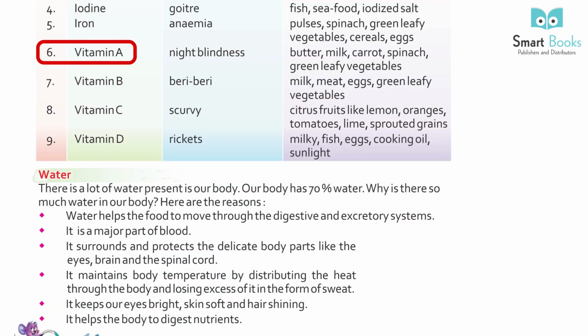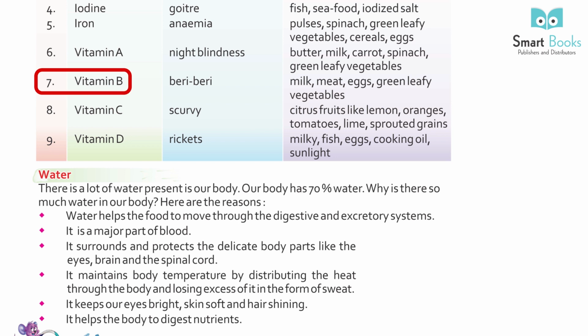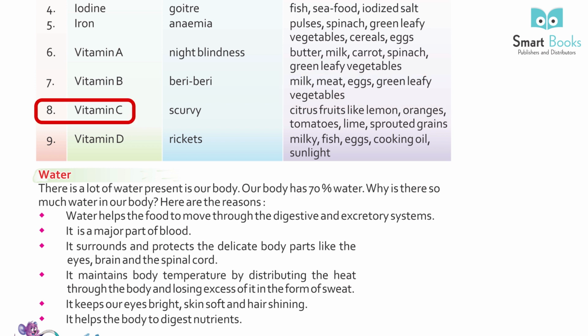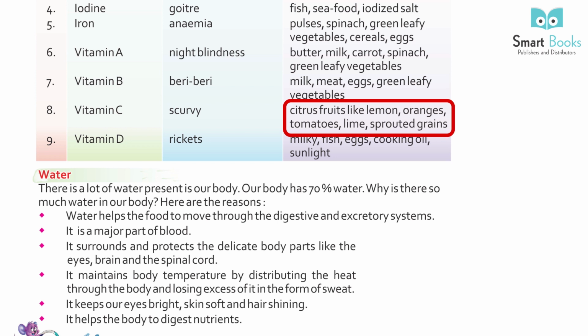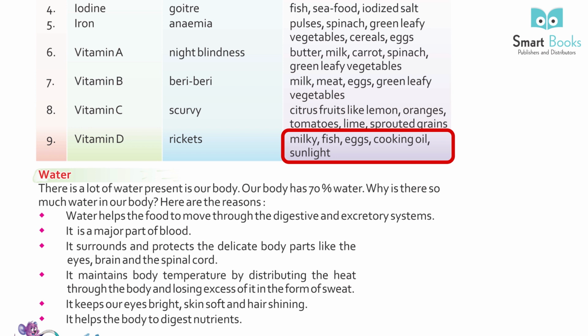6. Vitamin A, night blindness: butter, milk, carrot, spinach, green leafy vegetables. 7. Vitamin B, beriberi: milk, meat, eggs, green leafy vegetables. 8. Vitamin C, scurvy: citrus fruit like lemon, oranges, tomatoes, lime, sprouted grains. 9. Vitamin D, rickets: fatty fish, eggs, cooking oil, sunlight.